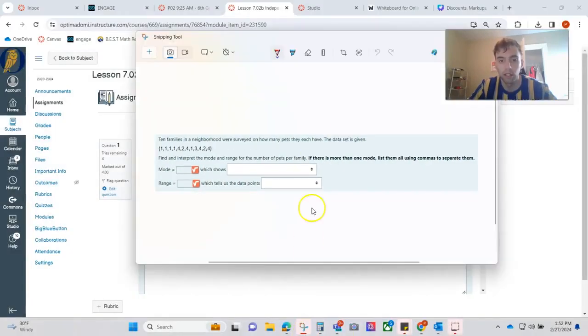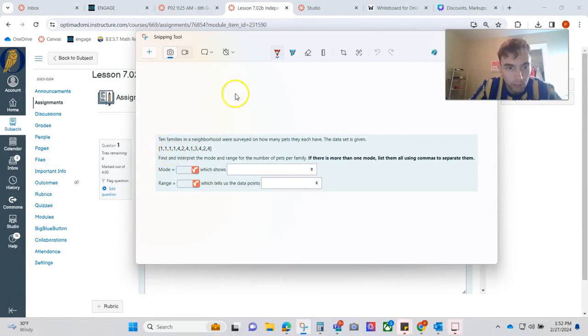Mean, median, mode, and range. Mode is the number that appears the most.